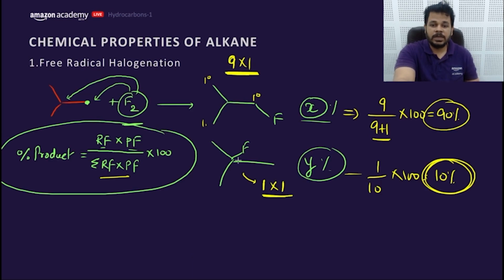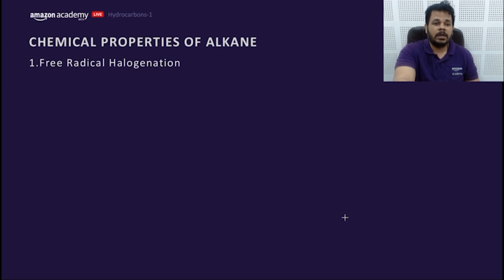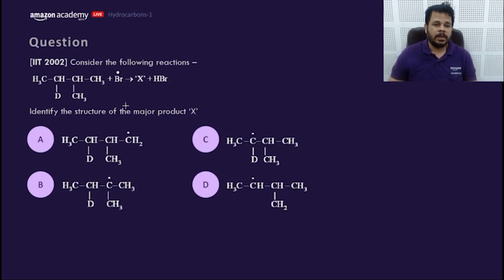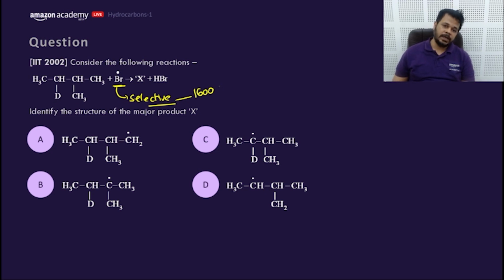Clear? This is the way the question is being asked. Now let's solve questions which have been asked in JEE Mains. Let's have an example. Br is very selective. It will look for 3 degree hydrogens, then 2 degree and 1 degree. It will react 1600 times more compared to the what? 1 degree hydrogen.